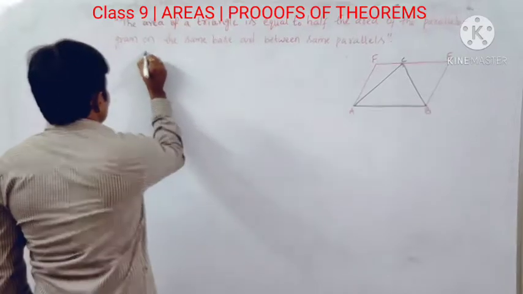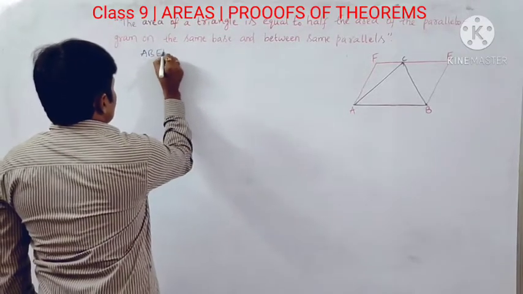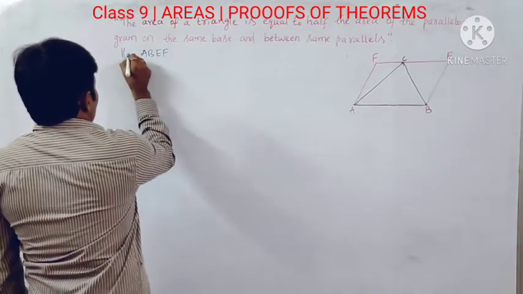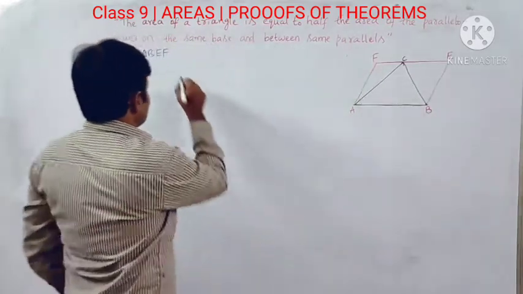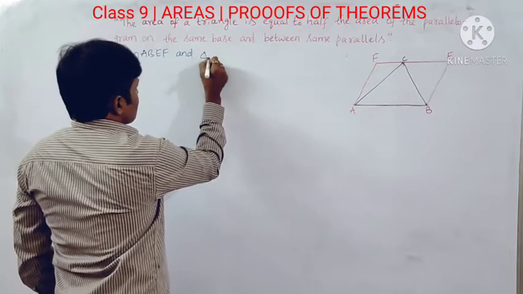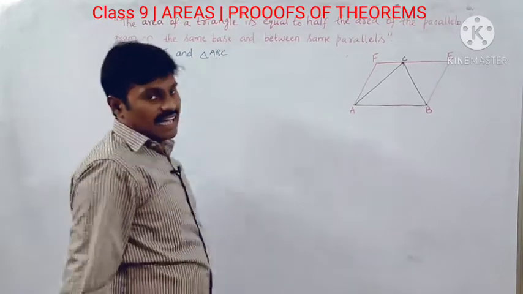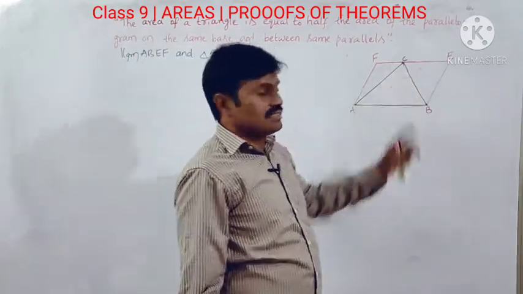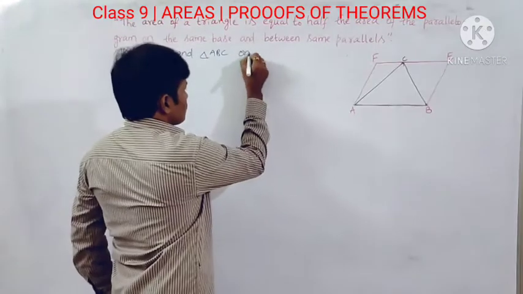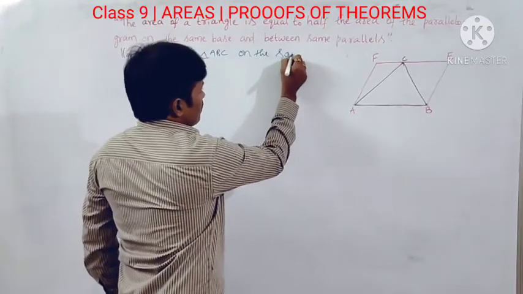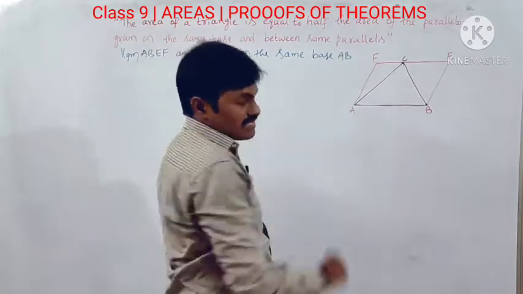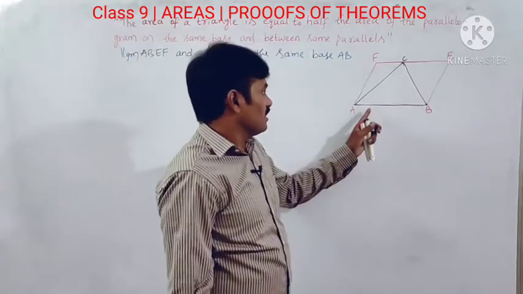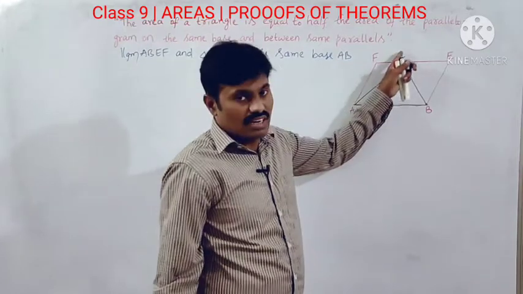So what is given? Parallelogram ABEF and triangle ABC on the same base AB, and in between the same parallels. What are those parallels?